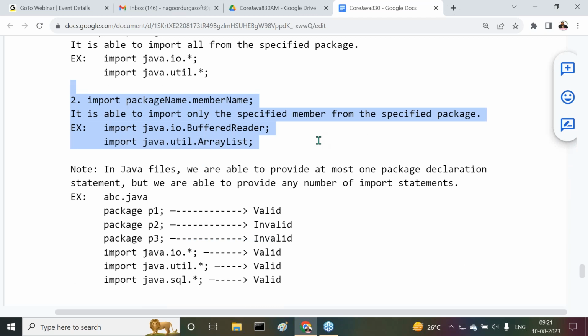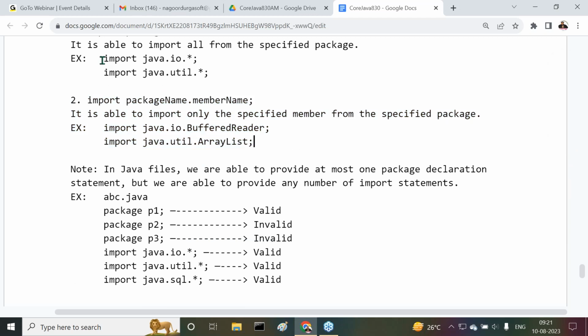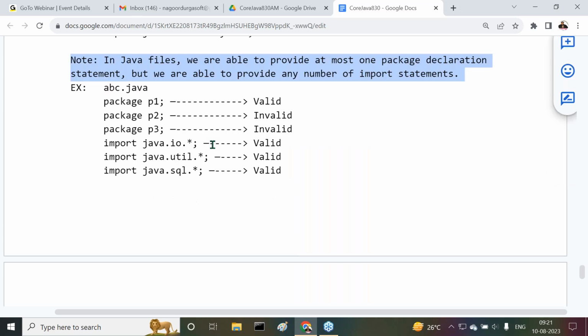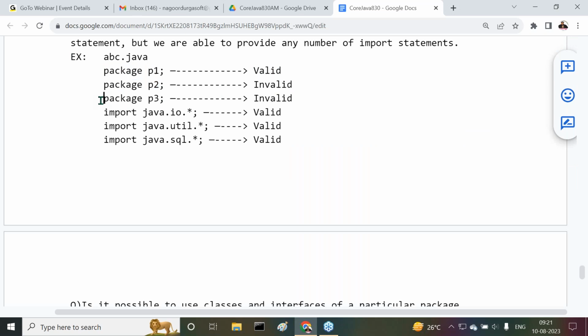Import java.io.BufferedReader. Import java.util.ArrayList. Import java.io.*. Import java.util.*. Note: in Java files, we are able to provide at most one package declaration statement, but we are able to provide any number of import statements. In abc.java, package p1 is valid, package p2 invalid, package p3 invalid. Then after this, we can have import java.io.*, import java.util.*, import java.sql.*.